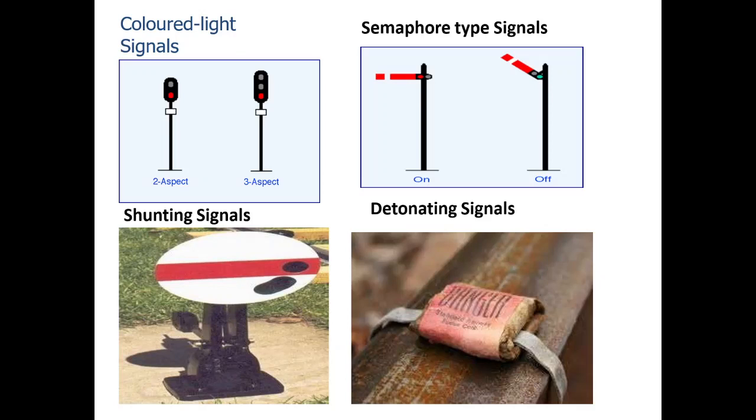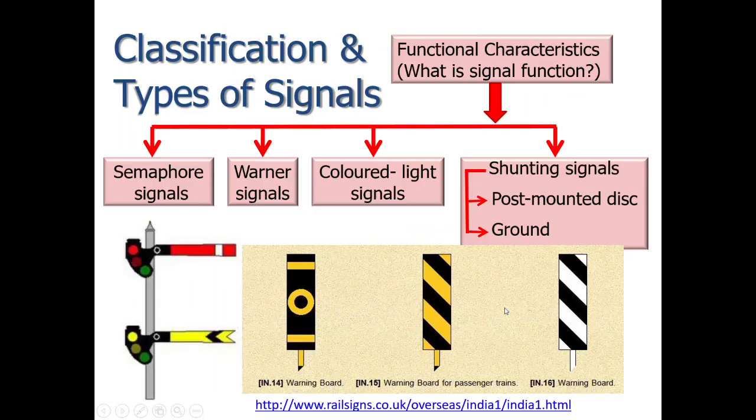Okay, so these detonators are placed about 400 to 500 meters before the ahead signal, from the next signal, and these detonators are fixed to the rails by means of clips. These are the detonating signals. They are filled with explosives.